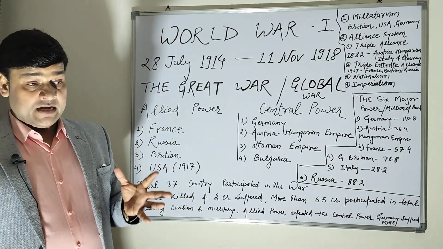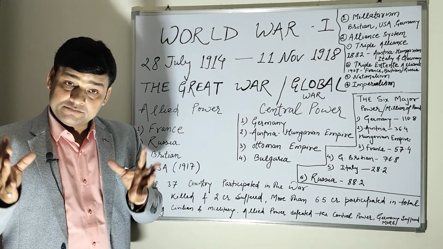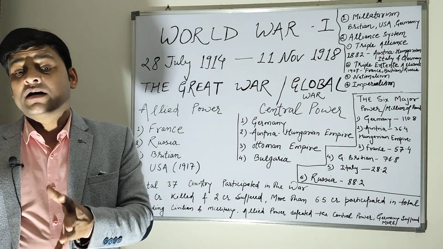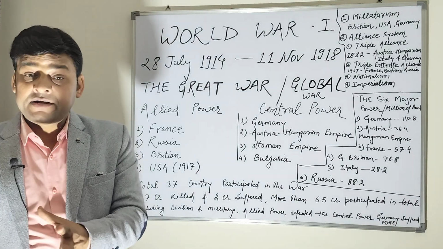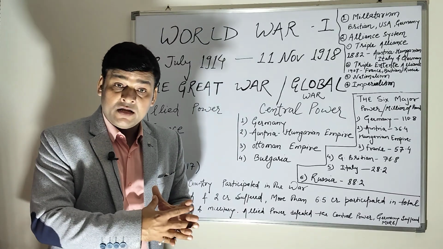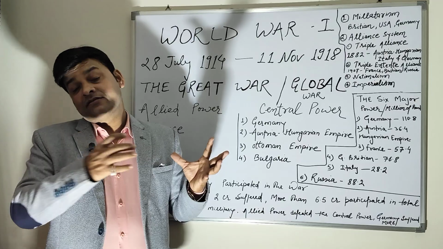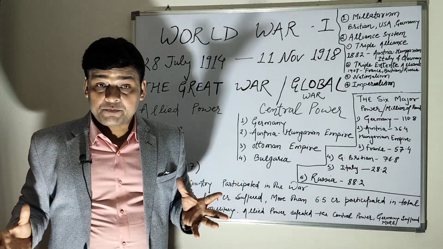So the Austro-Hungarian Empire understood that there was a hand of Serbia in the assassination of their king and queen, and they started to fight with Serbia.